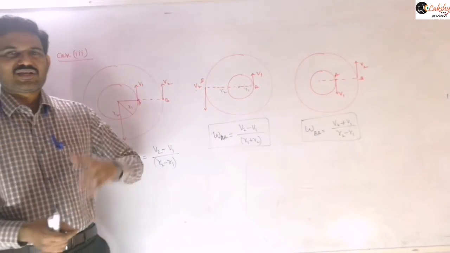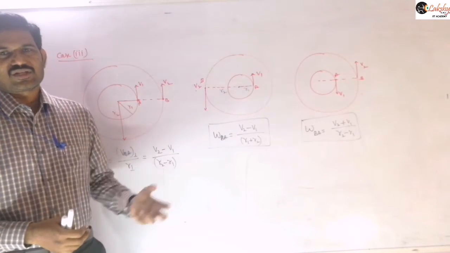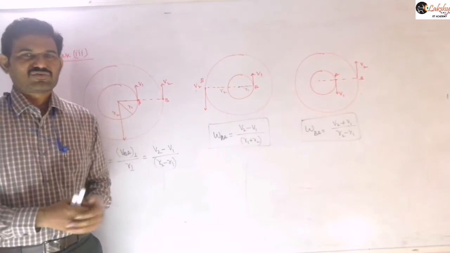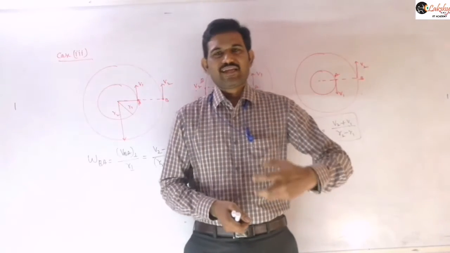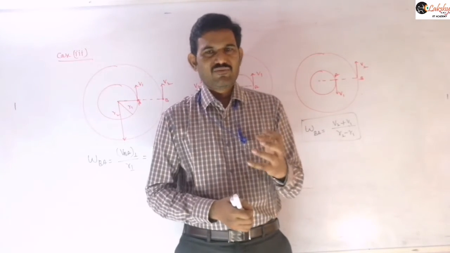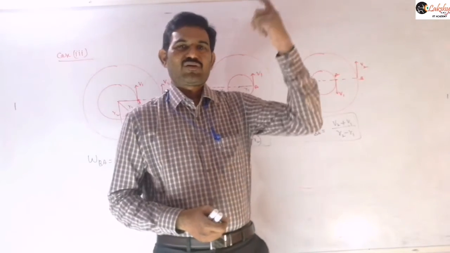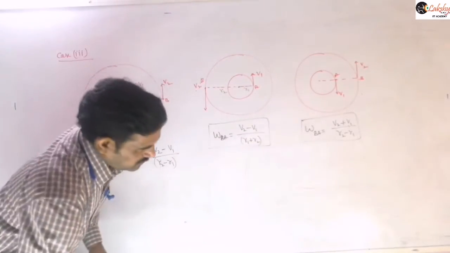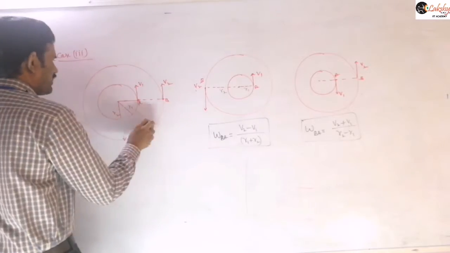Actually that concept will be utilized in the gravitation topic when you are discussing the satellite with respect to the earth, because we know the earth is revolving and the satellite is also revolving. So they will ask a question like, for every 8 hours a satellite appears above the head of a person, right? For every 8 hours the satellite appears above the head of a person, then what will be the original time period of this satellite, they will ask. So for such a case we need to take another expression here. So now let us write this.